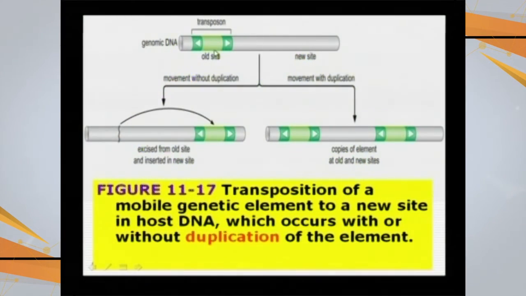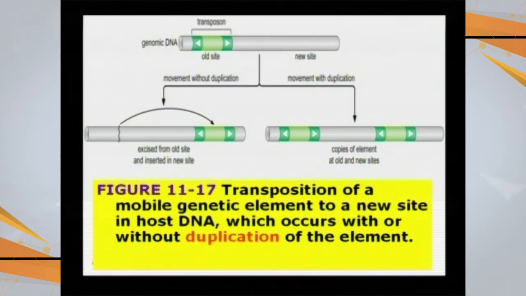Let us say this is one of the transposable elements. This is the gene, and this gene is there at this place. So, one possibility is that it can just move to this place. This is the movement from this place to this place. That is why it is called a jumping gene.